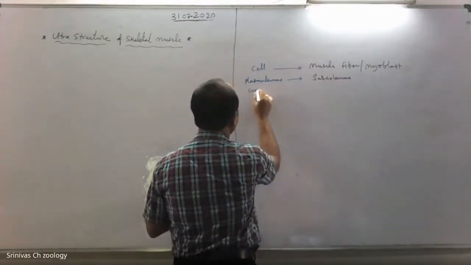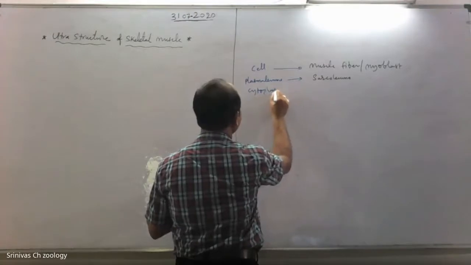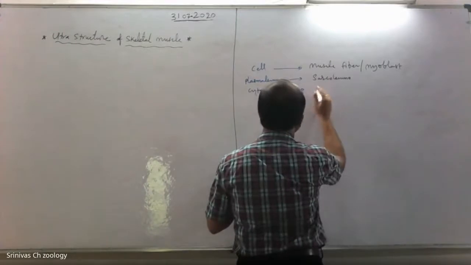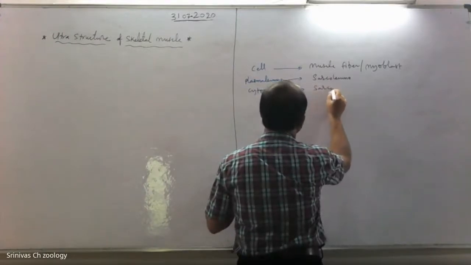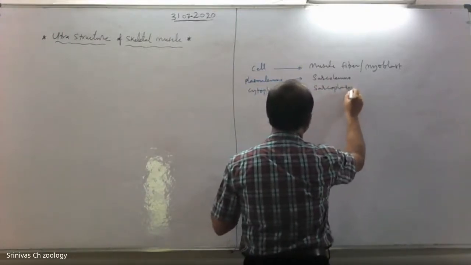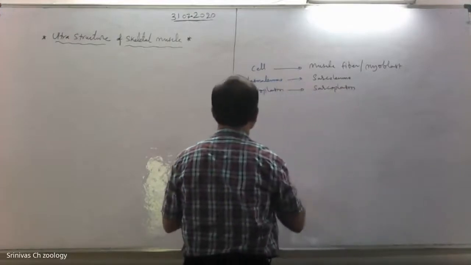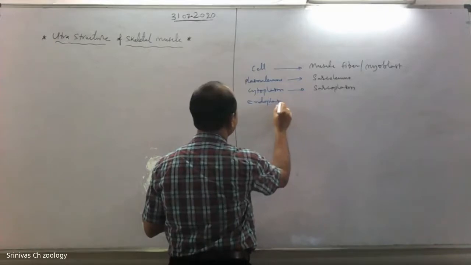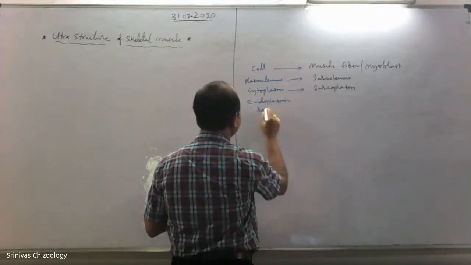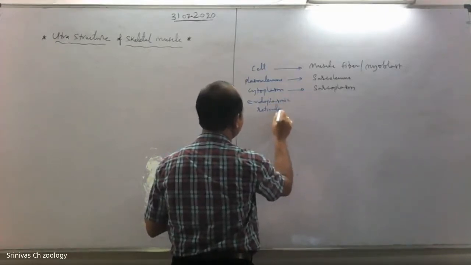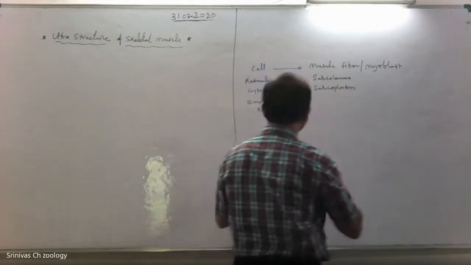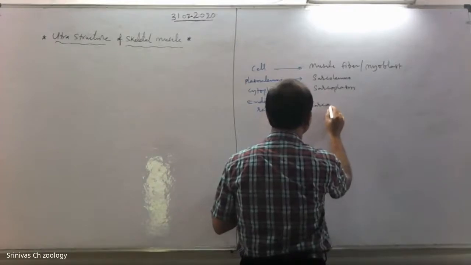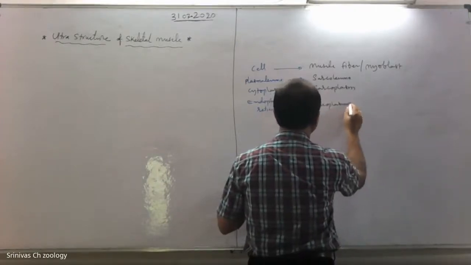See, the cytoplasm of muscle tissue is called sarcoplasm. The endoplasmic reticulum of muscle tissue is called sarcoplasmic reticulum.